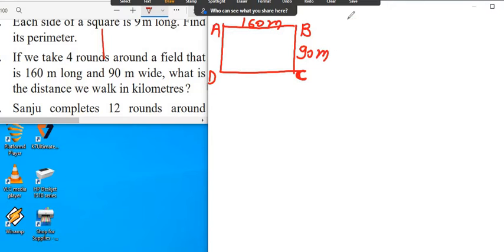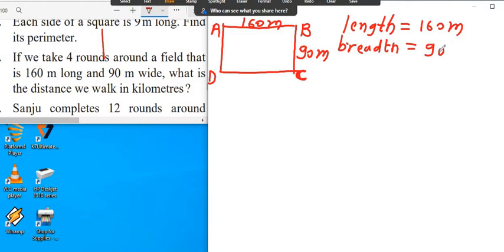Now I write here first length. Length is equals to 160 meter and breadth or width, that is breadth is equals to 90 meter.